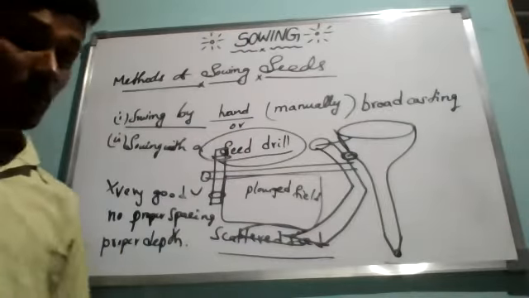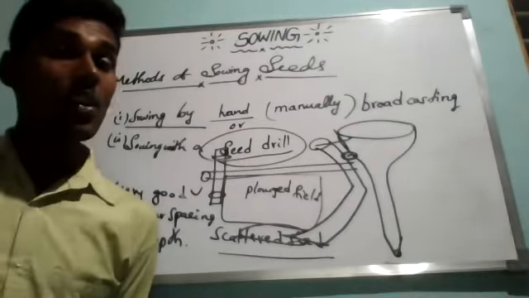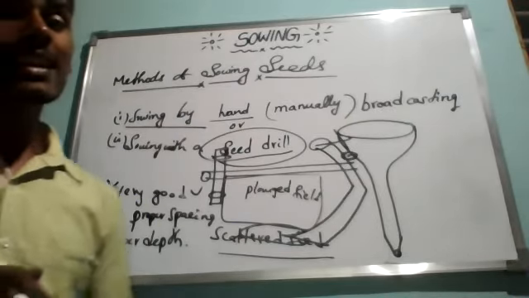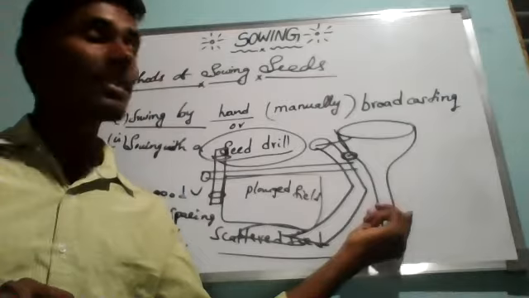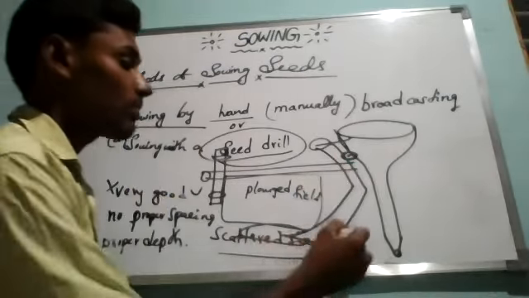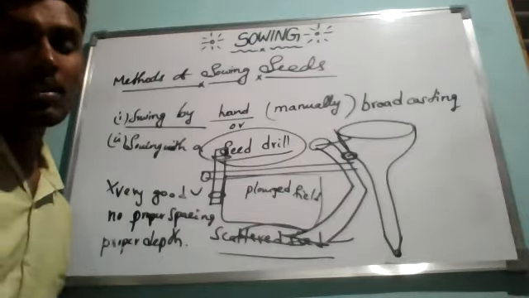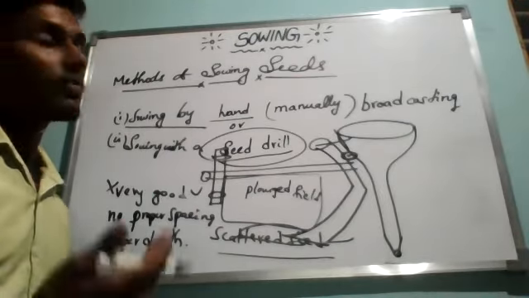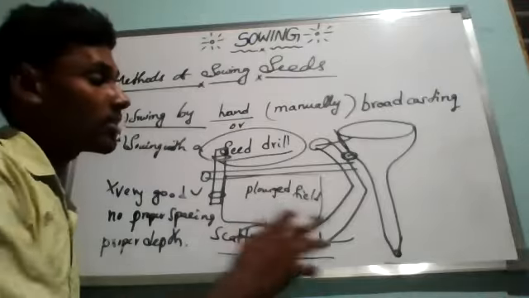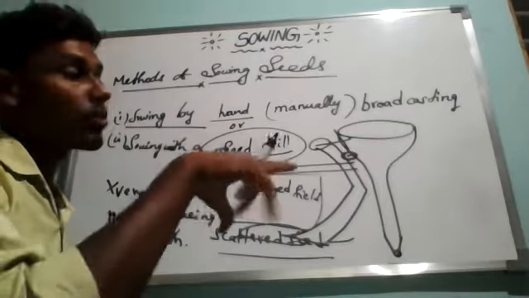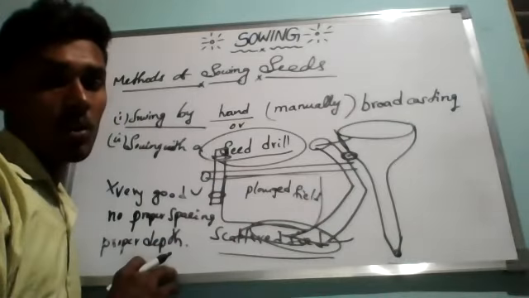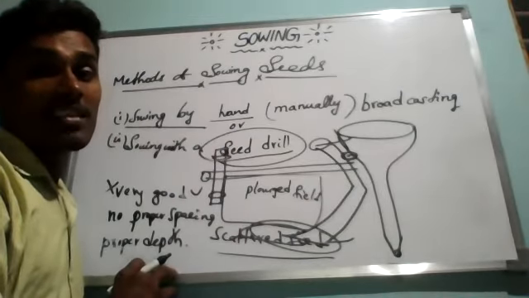Now if you observe carefully, a seed drill is a long iron tube having a funnel at the top. This instrument, everything, is called a seed drill, and it is tied to the back of the plow. It can be any kind of plow, even a tractor. For tractor implements also, which we studied in the last class, such as the cultivator, we can tie this, because it has many iron sharp edges for plowing. So the seeds are put into the funnel.